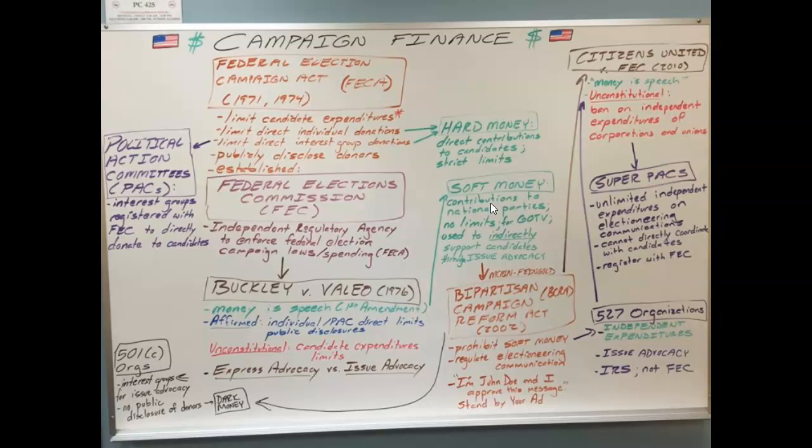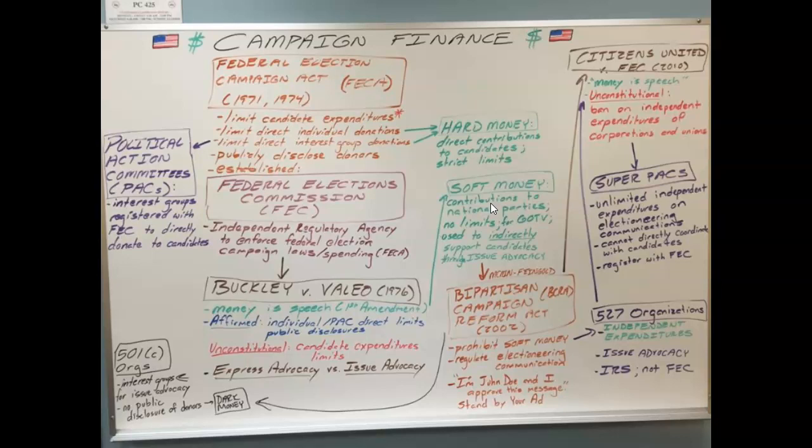So what I would do is I would write, let's say, a $50,000 check to the Missouri Republican Party. The Missouri Republican Party doesn't have any limits right now in the state of Missouri as to how much you can donate, so you can donate as much money to the Republican Party of Missouri as you want.